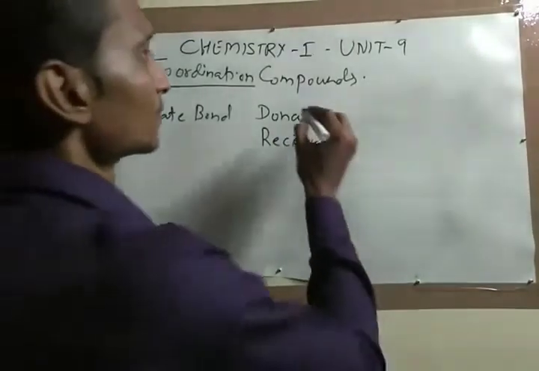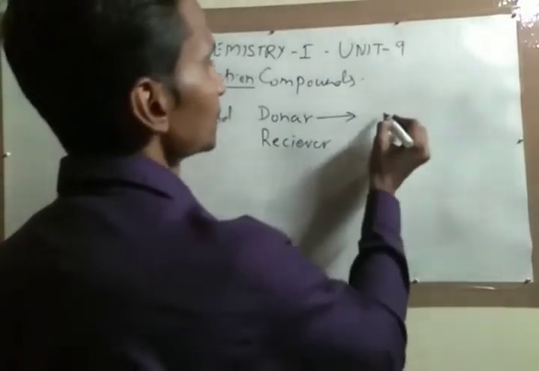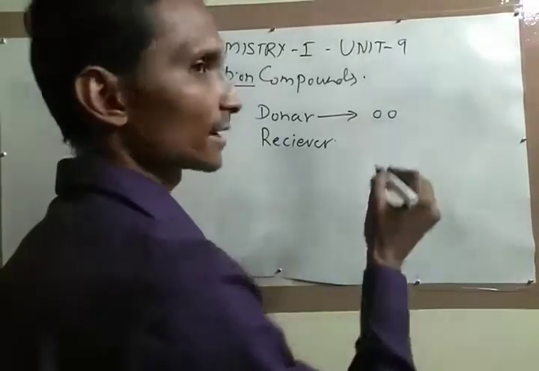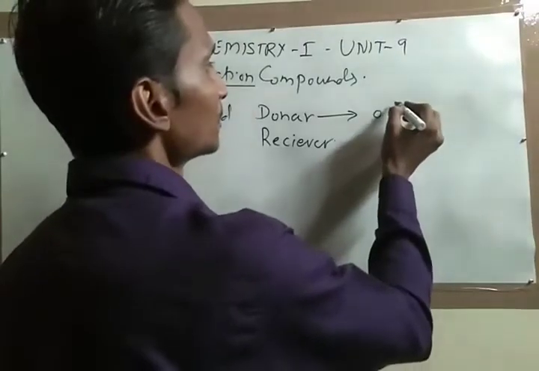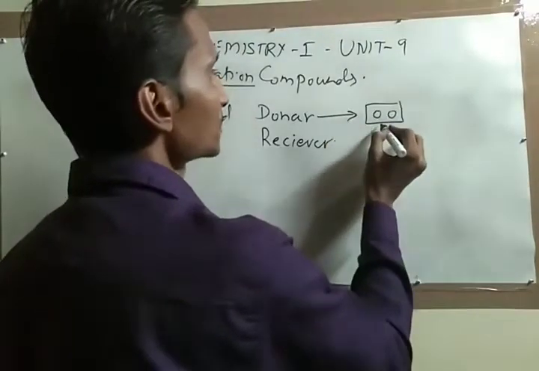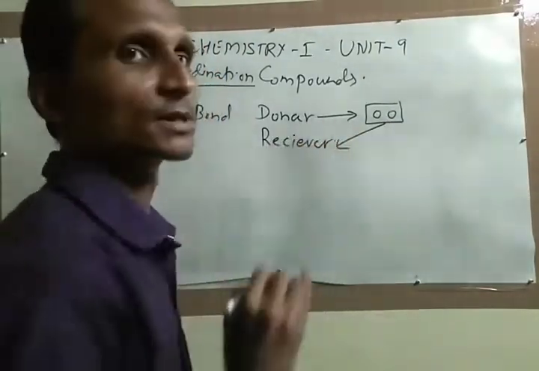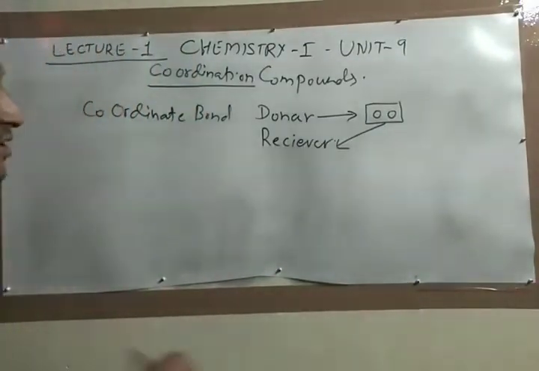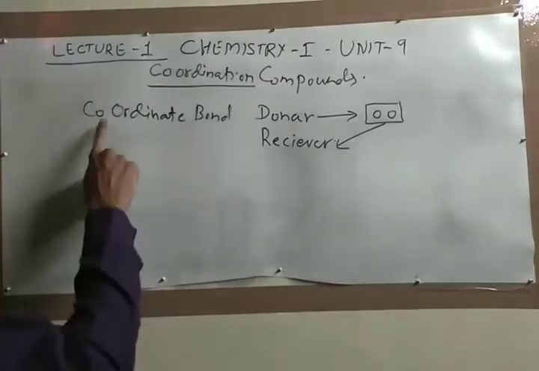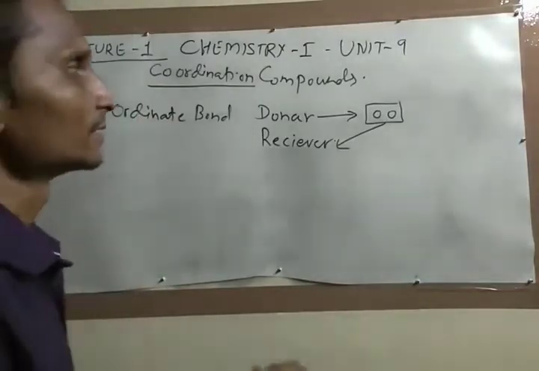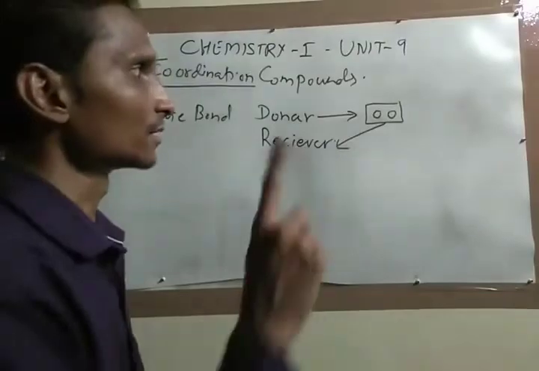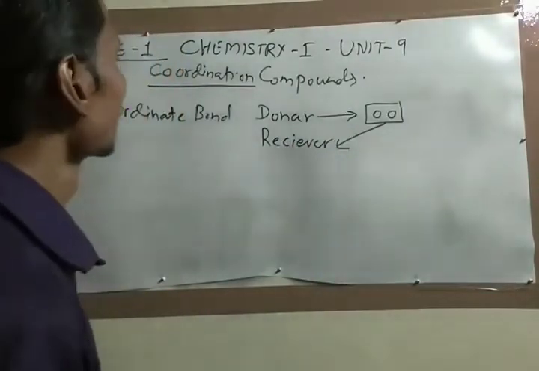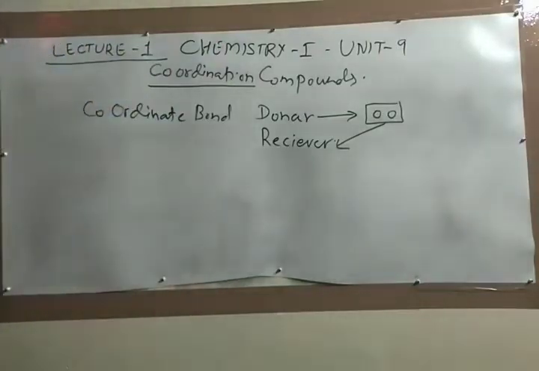So the donor has to lose its two outermost electrons which are unshared, and these two electrons are donated to the receiver. So a coordination compound has a special type of bonding called coordinate bond, and the donor has to donate the lone pair of electrons to the receiver. Okay.